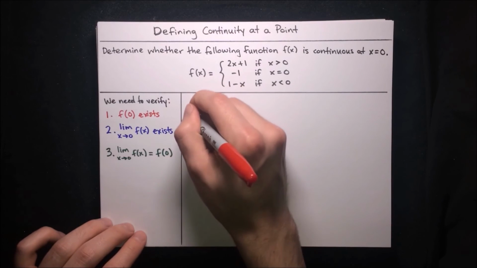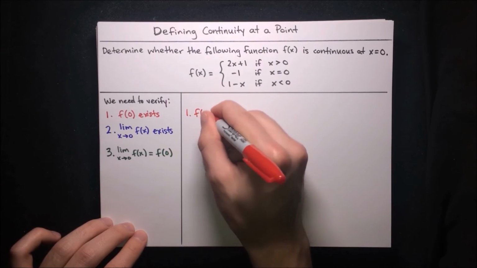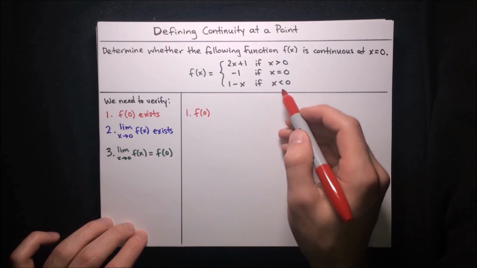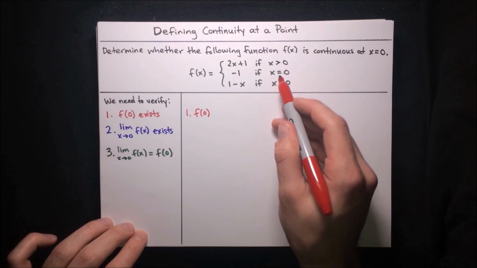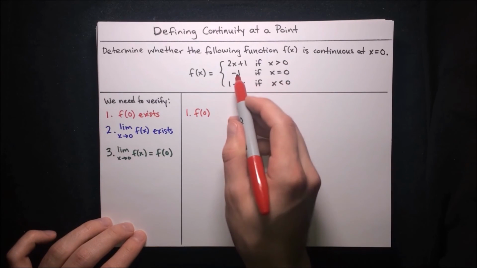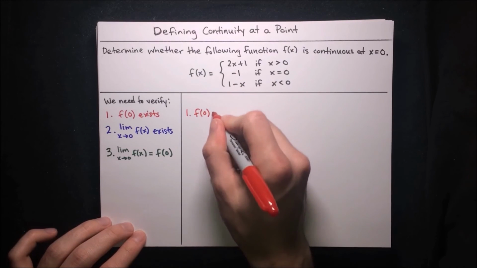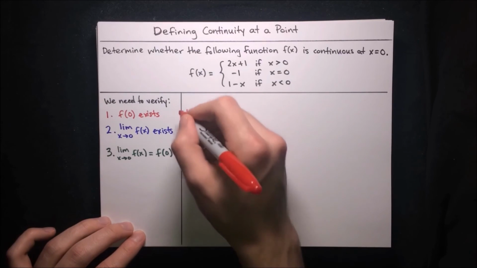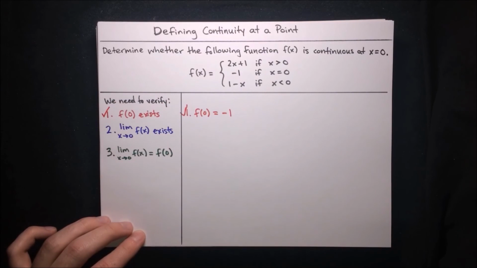First of all, let's check, does f of 0 exist? Well, f of 0 in this piecewise function, we need to check where 0 falls in these domain restrictions. 0 is not less than 0, it's not greater than 0, 0 is equal to 0. So we have to use this middle branch, which tells us that the function value is -1. So there we go, f of 0 equals -1. That means f of 0 exists because its value is equal to -1.